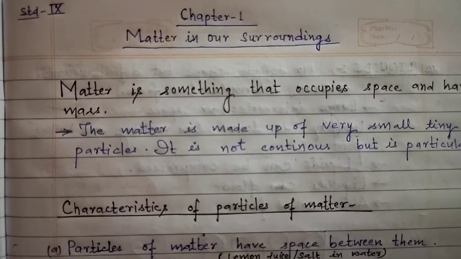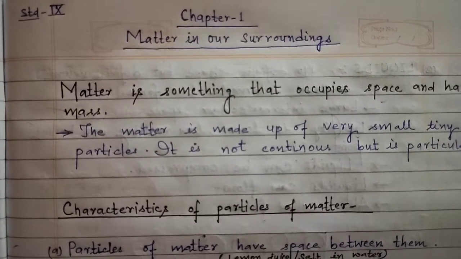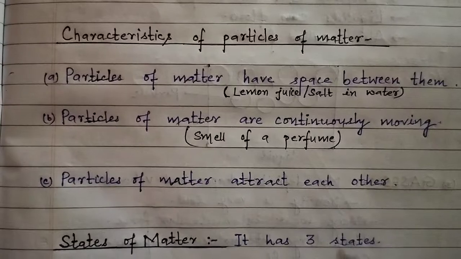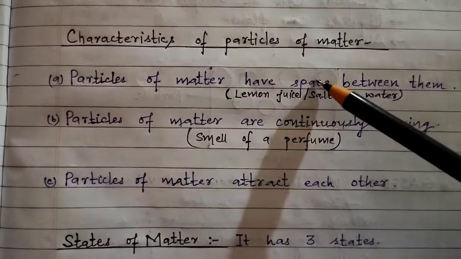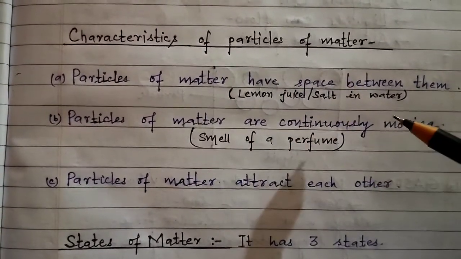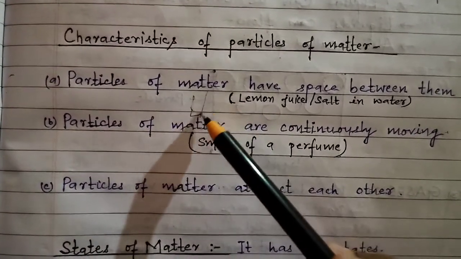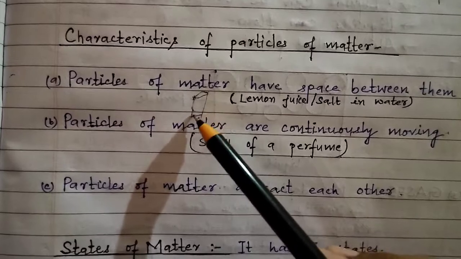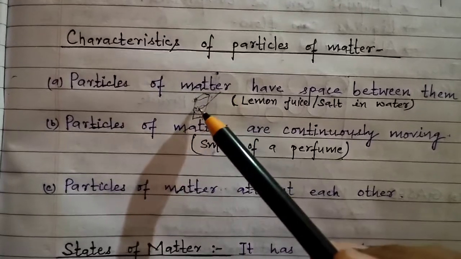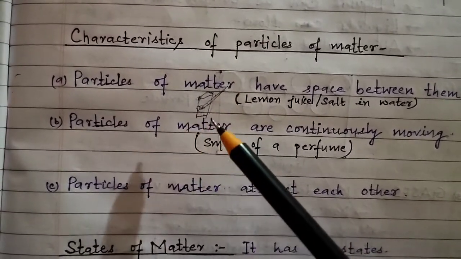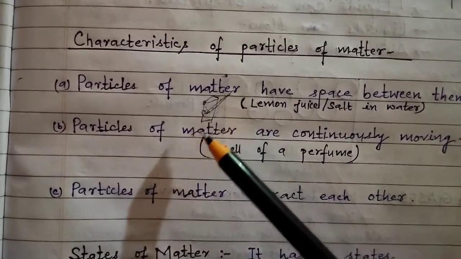Next, when we discuss the characteristics of the particles of matter. So what are the characteristics of particles of matter? First is that wherever there is matter, there would be some space between the particles. Like whenever you take a glass of water and it is filled with water, right? So when you are mixing some amount of salt in it or lemon juice or any other solute particle, it mixes in it, right?